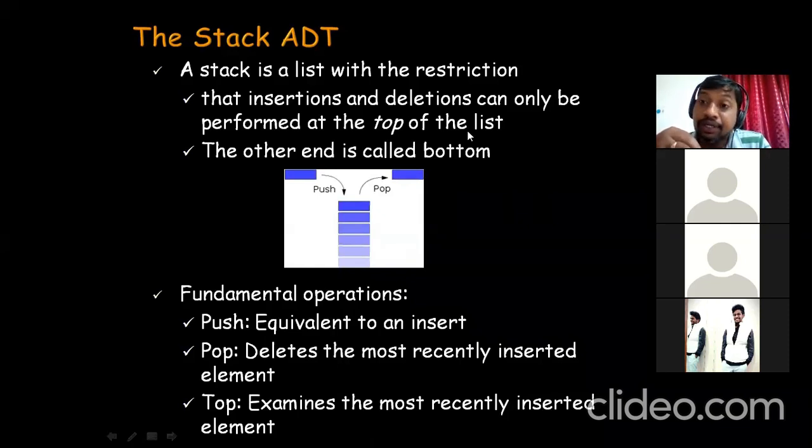One thing I want to tell you here is that suppose you have inserted the first item into the stack, then one more item, then one more, then one more. So far I have inserted 4 items into the stack. After inserting 4 items, the item that you are going to retrieve first is the last one that you have inserted.